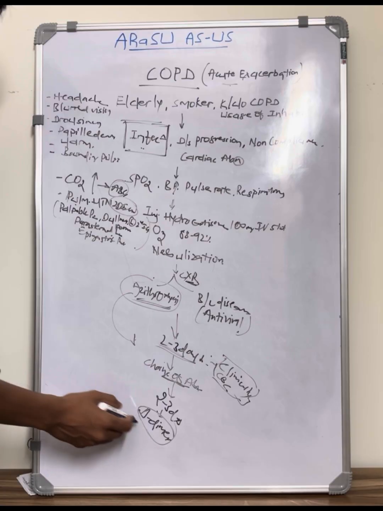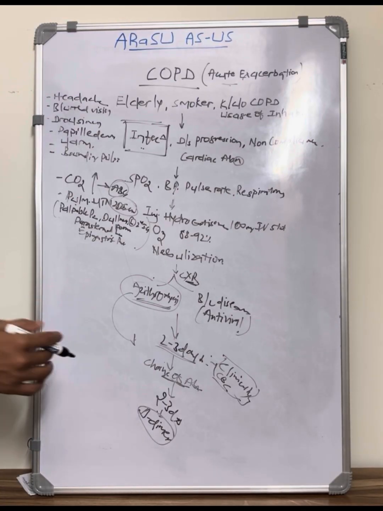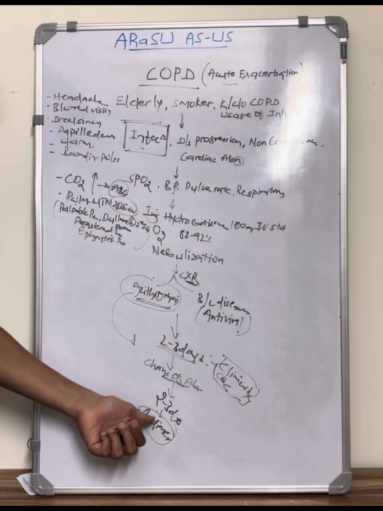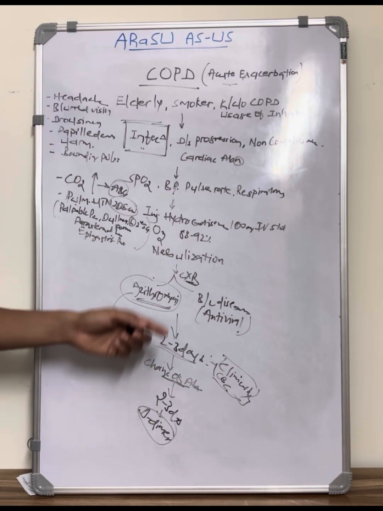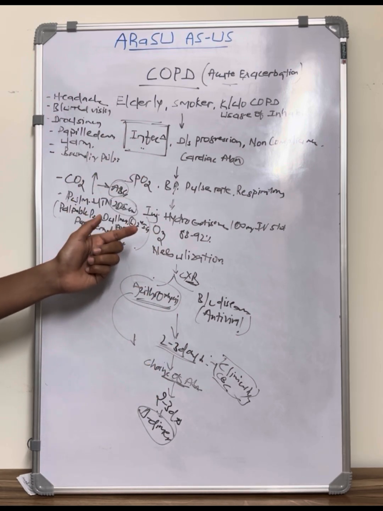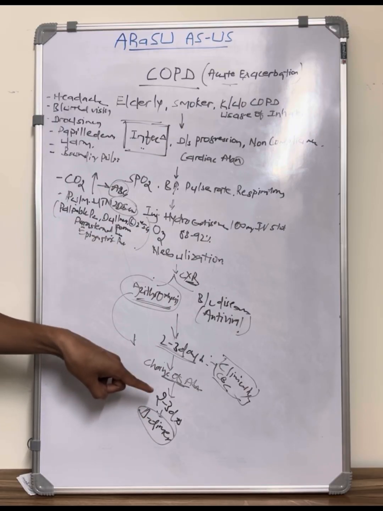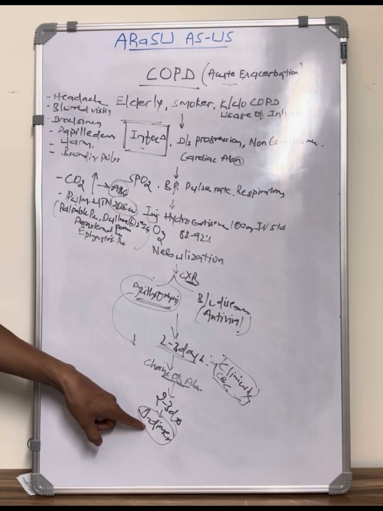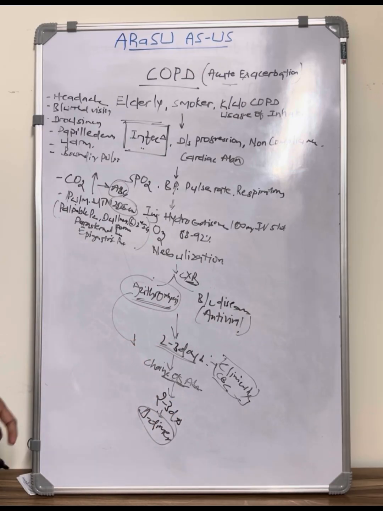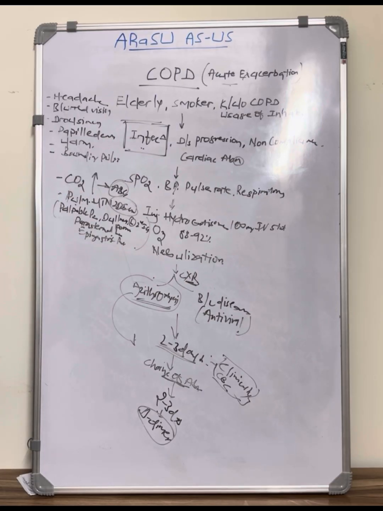But one should have a very high suspicion about pulmonary thromboembolism. So if the individual is not responding, or we can consider in general, if the respiratory case is not responding to the initial management in some 4 to 5 days, always consider pulmonary thromboembolism. So please send D-dimer. If it is elevated, we can consider further workup using CT pulmonary angiogram and all. So this is the basic thing when we deal with the case of acute exacerbation.